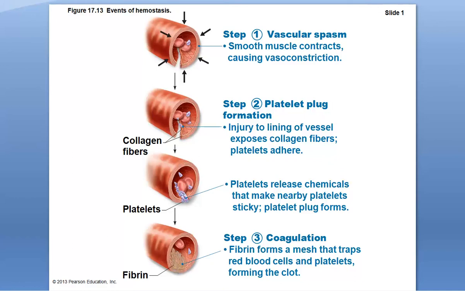Now the first phase of that is vascular spasm. In vascular spasm or vasoconstriction, the blood vessel closes down, the smooth muscle constricts, slowing blood flow to the area. Platelet plug formation involves the aggregation or coming together of multiple platelets to that area of injury. Third is coagulation, which is the permanent fix, chemical fix, cellular fix to that area of injury. So now let's talk about each of these steps with some more detail.